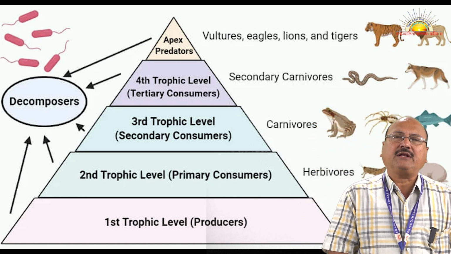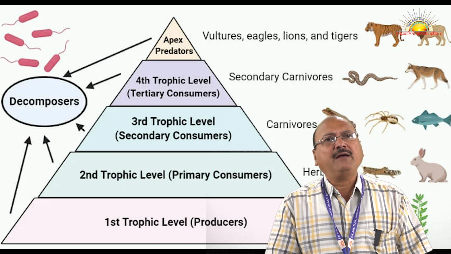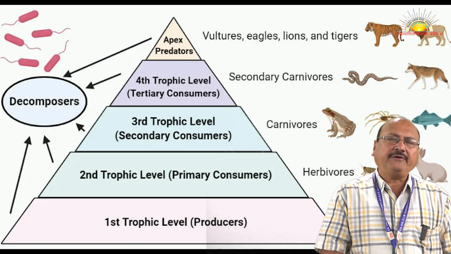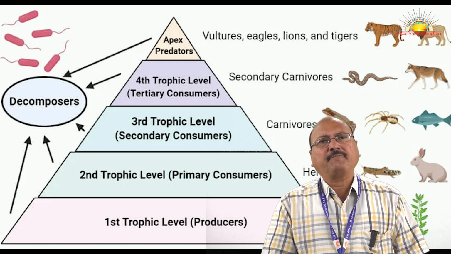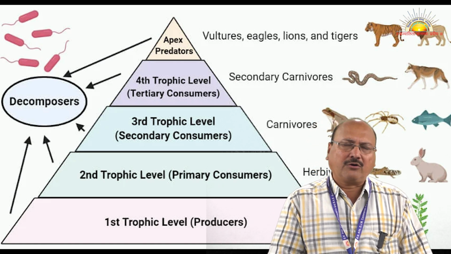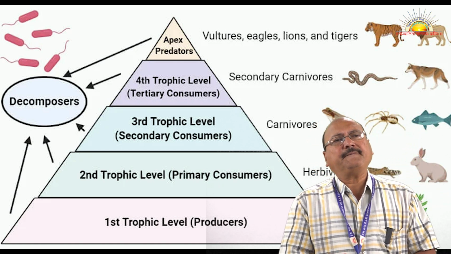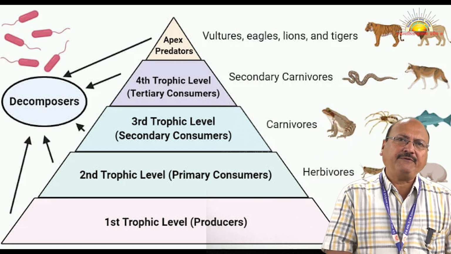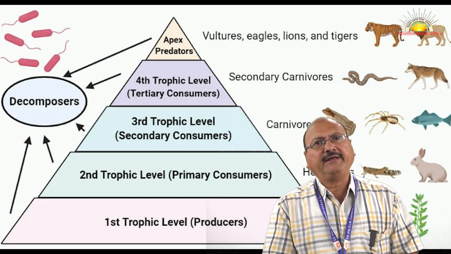Various interactions like commensalism, mutualism, amensalism, parasitism, prey-predator, all these types of interactions and relationships very often occur. As far as commensalism is concerned, that is a type of interaction in which one partner is benefited but the other partner is neither benefited nor gets any harm.